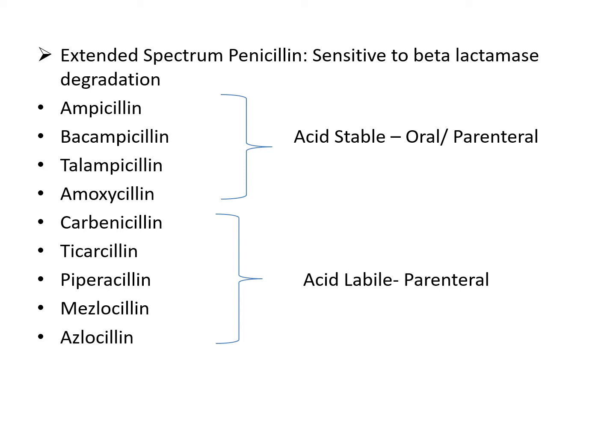These are amino penicillins, and these are acid stable penicillin. That's why they are administered by oral as well as parenteral route. And carbenicillin, ticarcillin, piperacillin, mezlocillin, azlocillin, these are acid labile. That's why they are administered by parenteral route.